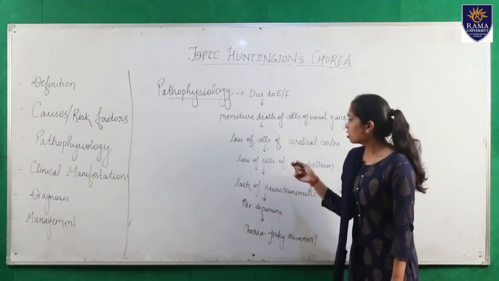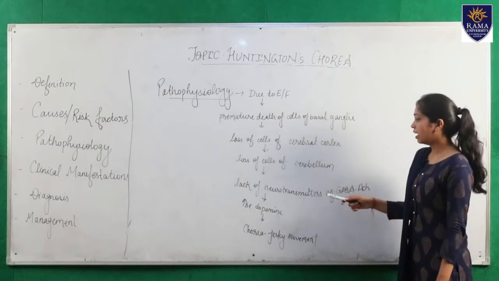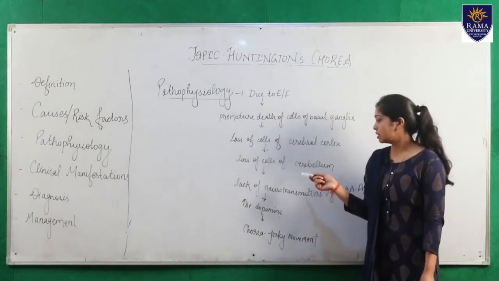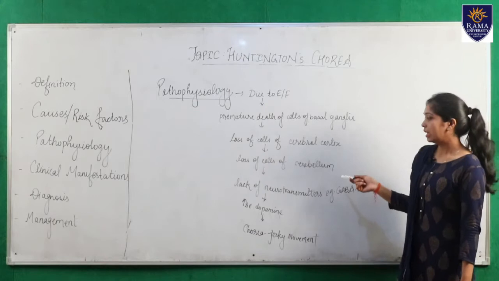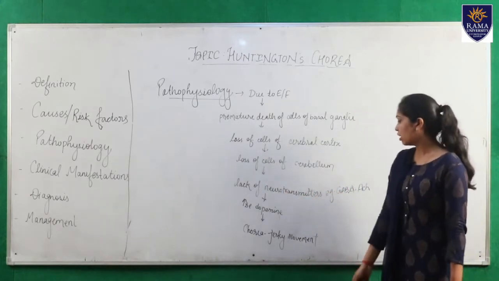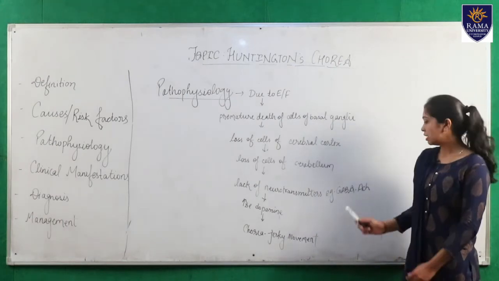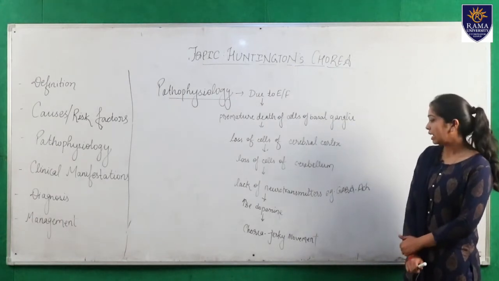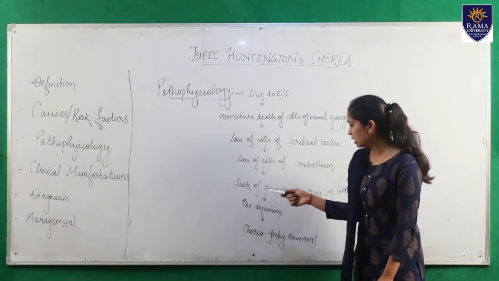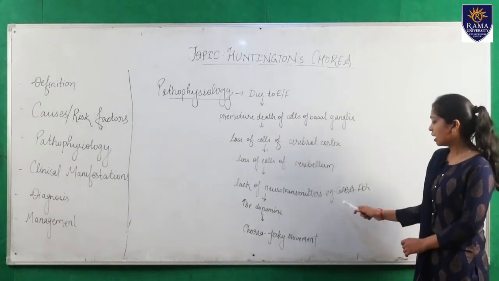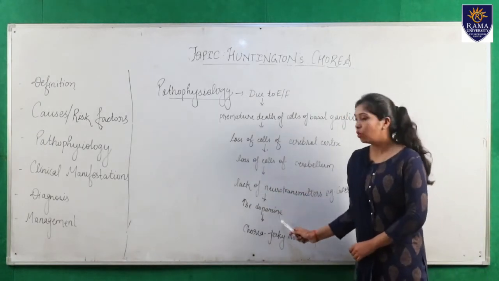When there is loss of cells of the cerebral cortex, it further leads to loss of cells of the cerebellar part. Then it leads to a lack of neurotransmitters, for example GABA and acetylcholine. GABA means gamma amino butyric acid. When there is a lack of GABA, there is increased dopamine.